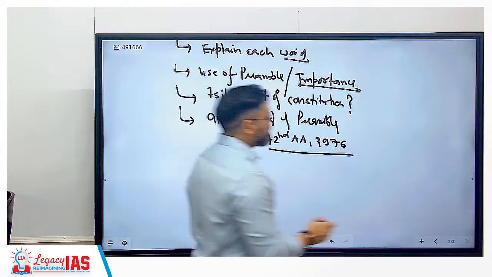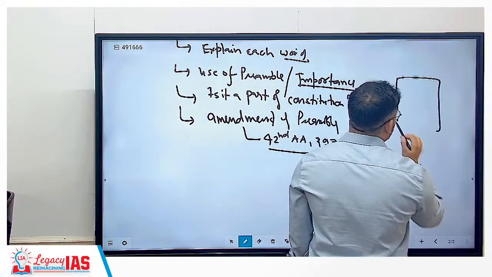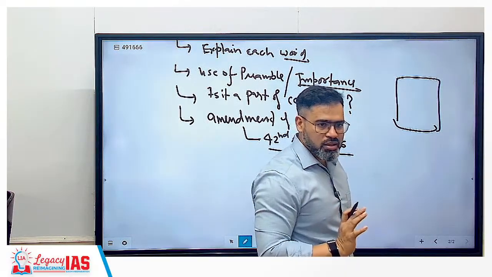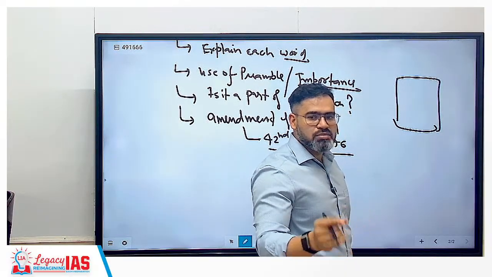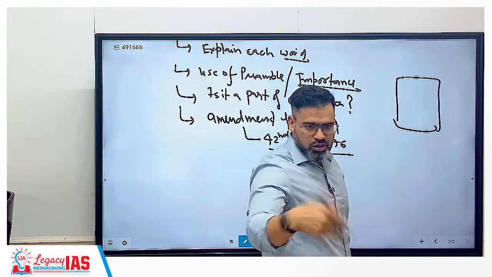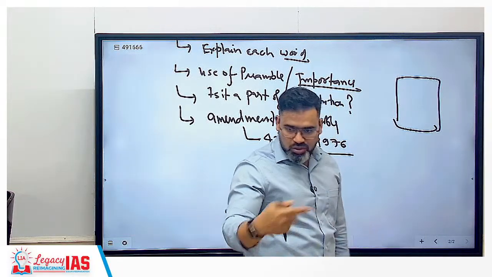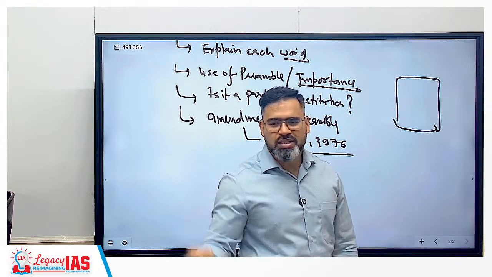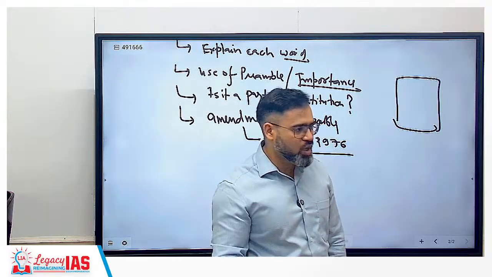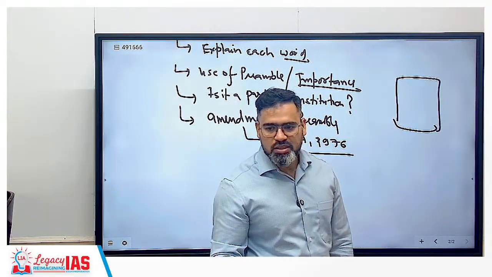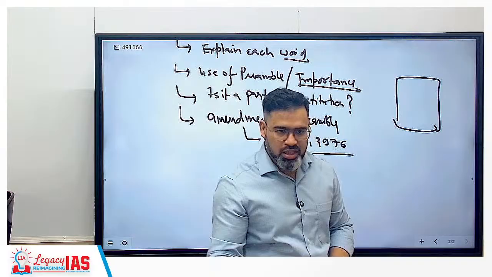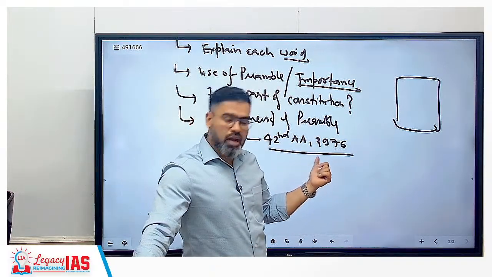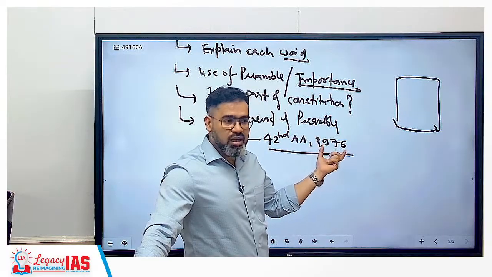Like for example, this is the Constitution. Correct? On day 1 you got the Constitution. Now you are going to make some changes in it after 2 days. So the first time you change it, we will call it the first amendment. Then 2-3 days later, changes are required again. You make some changes again, that we will call the second amendment. So that is how many, this is the 42nd amendment. And when was it done, in which month, which year?